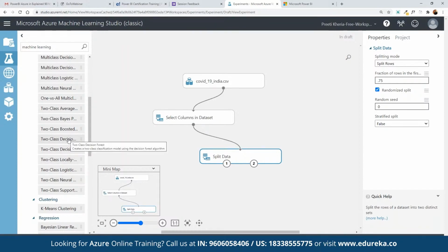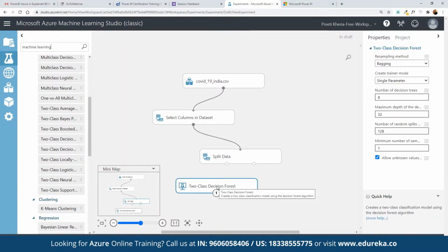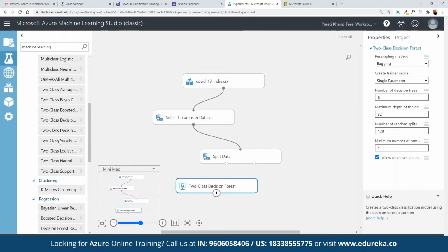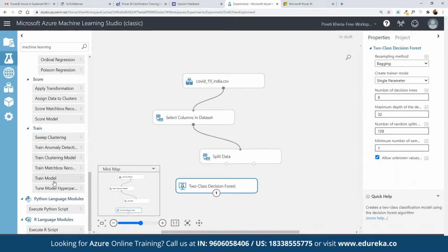So here we have two class decision jungle, and this one is forest. So here we can simply drag and drop two class decision forest. We can place it here, and then here we can insert the training model as well. On the machine learning menu, we also have train model available, so we can also drag and drop the train model.